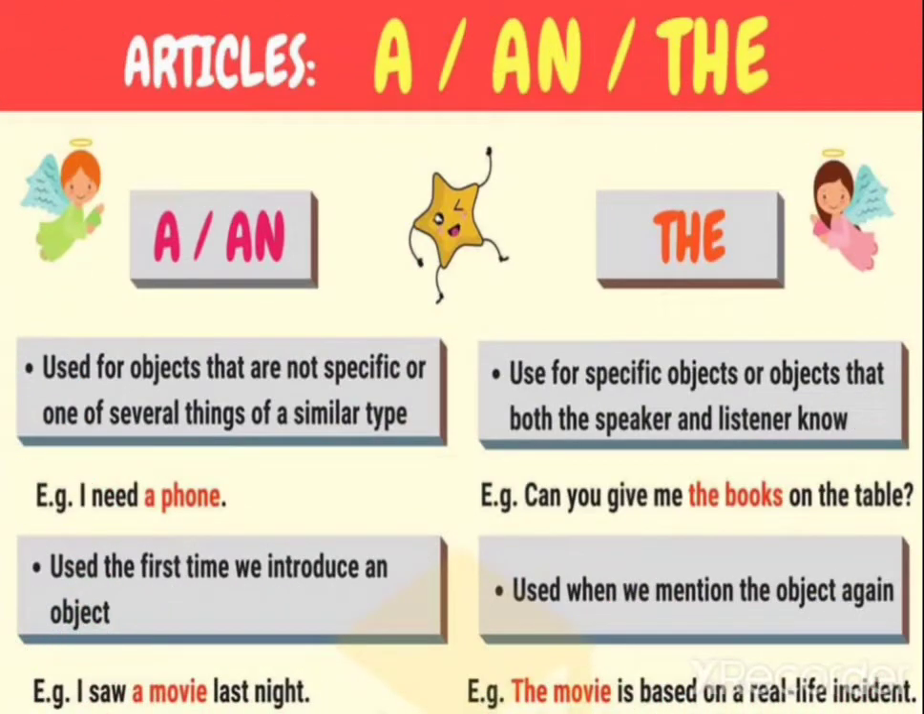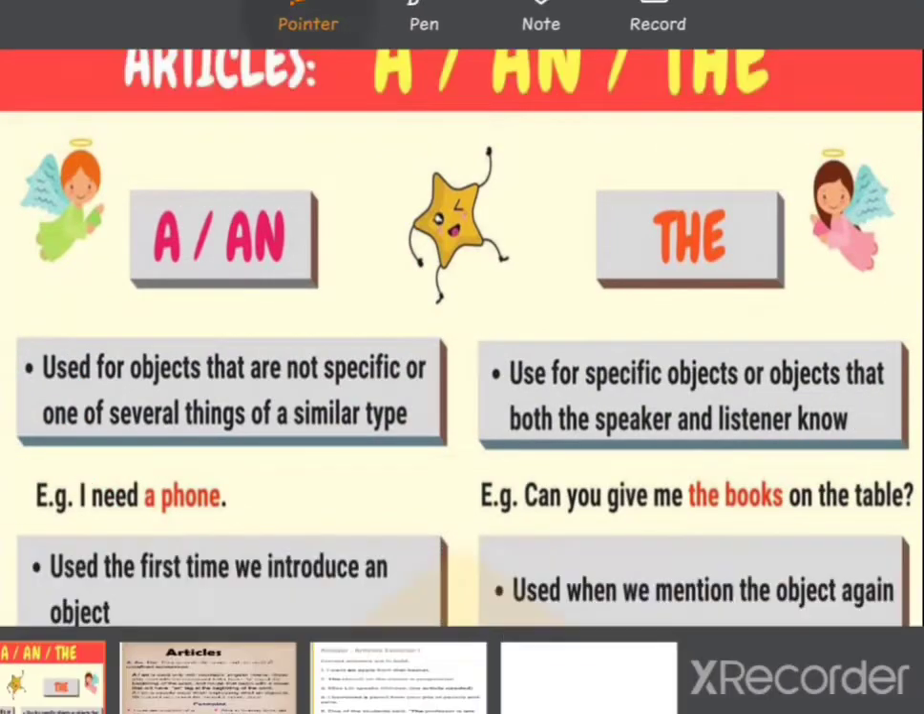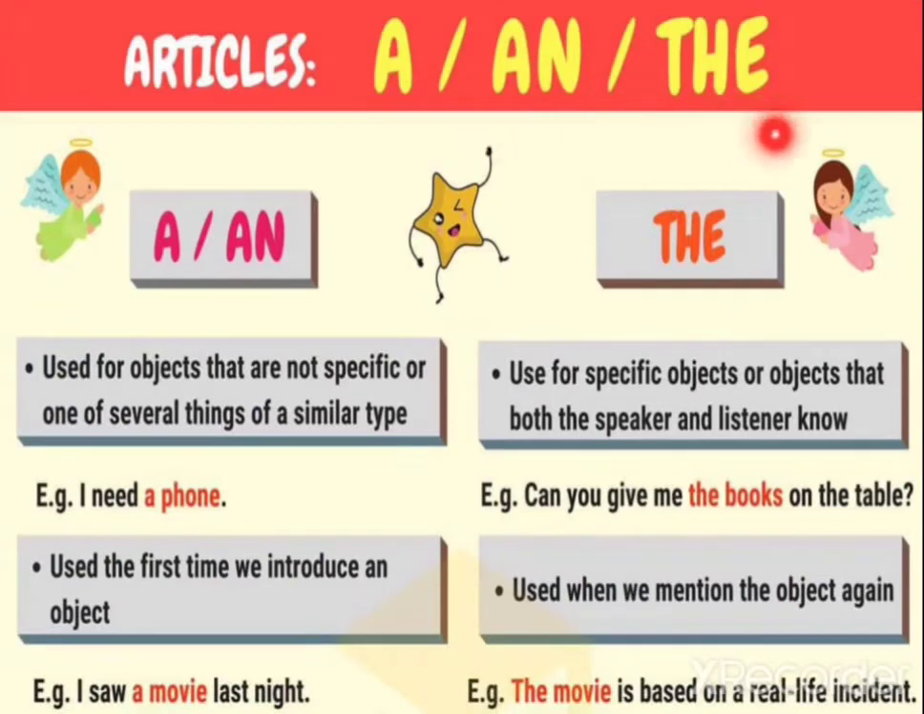Now look at here. There's articles a and the. A and an is used for objects that are not specific or one of several things of a similar type. For example, I need a phone. Yes? So, a and an.